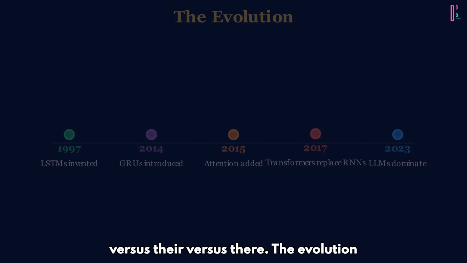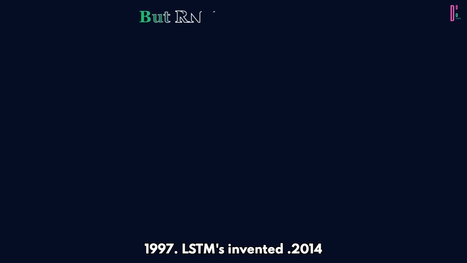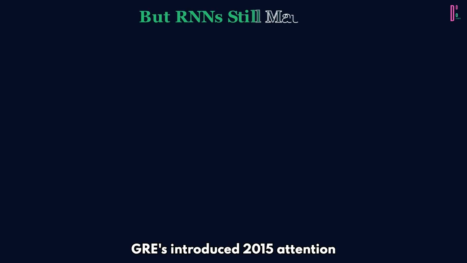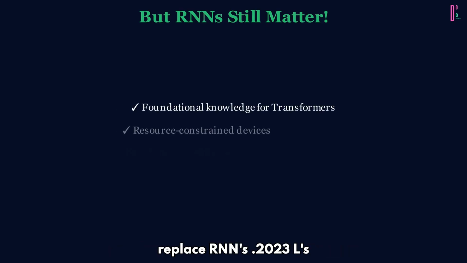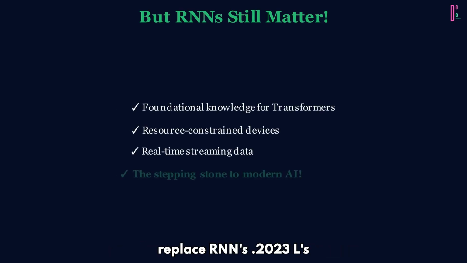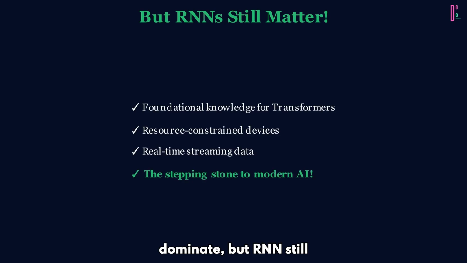The evolution: 1997, LSTMs invented. 2014, GRUs introduced. 2015, attention mechanisms added. 2017, transformers replace RNNs. 2023, LLMs dominate. But RNNs still matter.